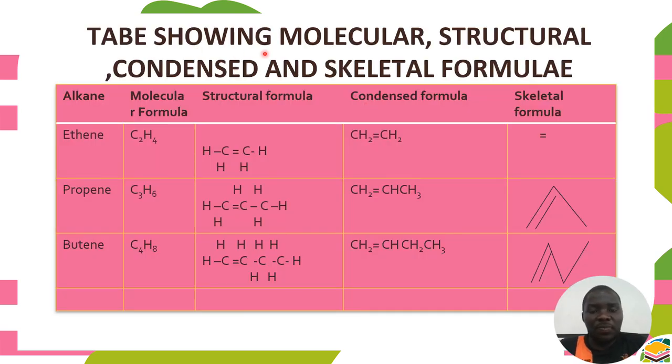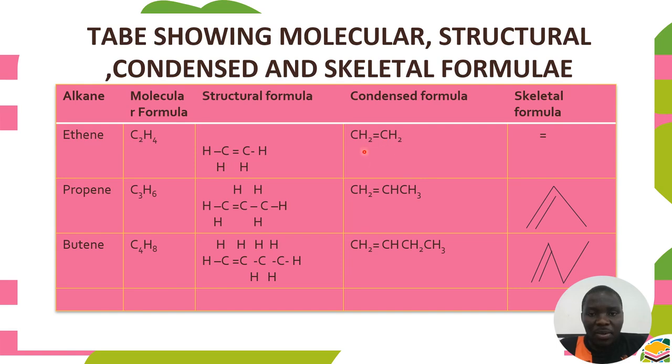So the table below shows the molecular structure as well as the skeletal formula and condensed formula of alkenes. As we covered earlier in alkanes, there is not much difference. We still use the same criteria, but we are very careful when we insert the double bond. In the structural formula, as well as the condensed and skeletal formulas, we're supposed to show the presence of the double bond. So that's why if we have ethene here, we have a double bond here. In condensed formula, we still have this one.